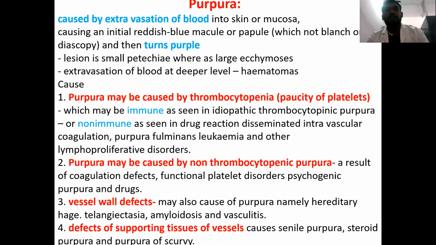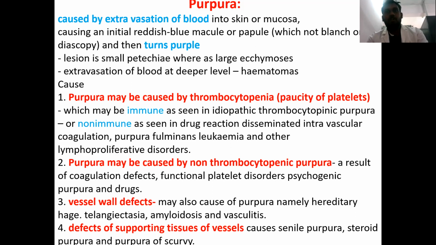Causes of purpura can be multiple things. One thing is thrombocytopenia, that is paucity of platelets, as seen in idiopathic thrombocytopenic purpura, or sometimes non-immune causes such as disseminated intravascular coagulation, purpura fulminans, leukemia, and other lymphoproliferative disorders. And also some infections, such as viral infections like dengue, can also result in thrombocytopenia followed by purpura.